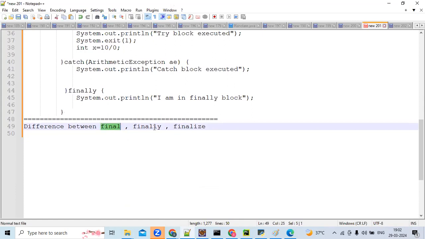What is final? The finally block we just saw is a block which is there with try catch. That is fine. But final is a detailed concept. Sorry, the final keyword.